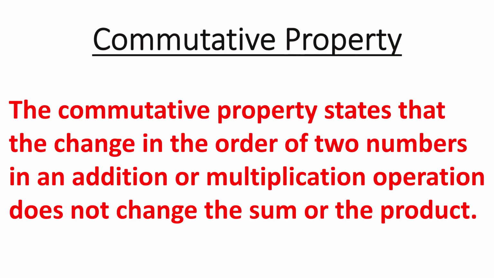Commutative property. Commutative property states that if you change the order of two numbers in an addition or multiplication operation, it does not change the sum or the product. Basically, if we are applying commutative property in addition of numbers, then it won't change the answer when we change its order also. I'll explain with an example, then it would be clearer in more detail. So this follows addition and multiplication.